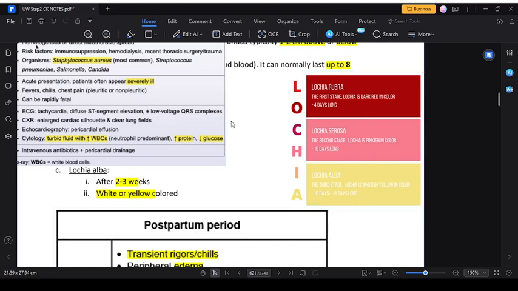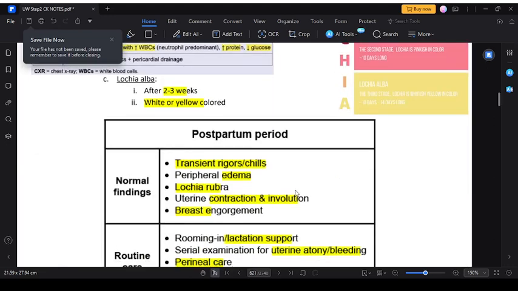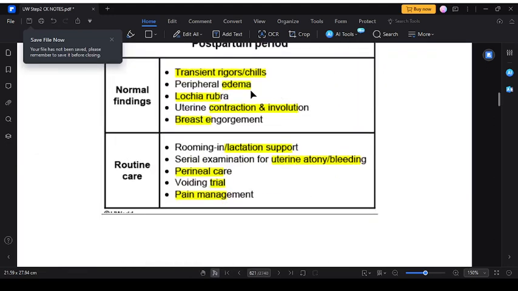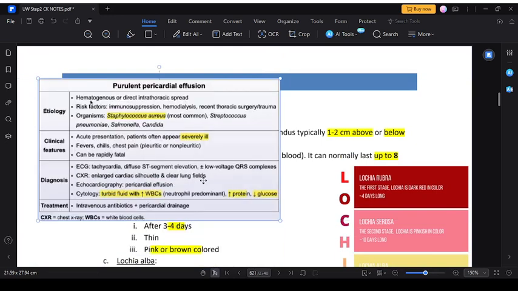Okay. Then the postpartum period. In the postpartum period, normal findings are transient rigors and chills, peripheral edema, lochia rubra, uterine contraction and involution, and breast enlargement. Then we have routine care. Routine care is done by rooming in and lactation support, serial examination for uterine atony and bleeding, perineal care, voiding trial, and pain management.